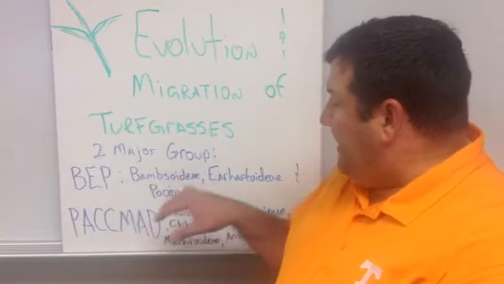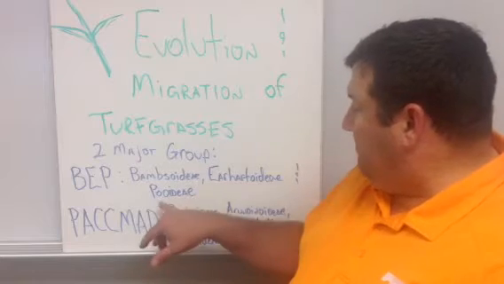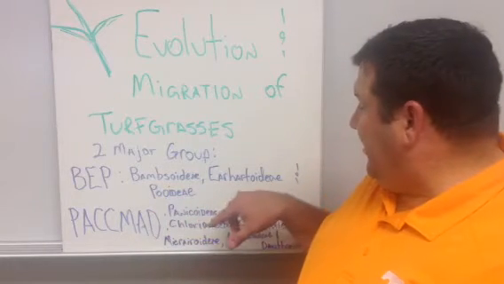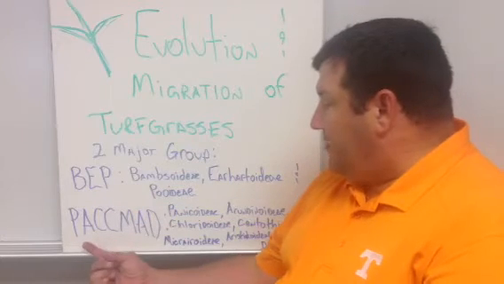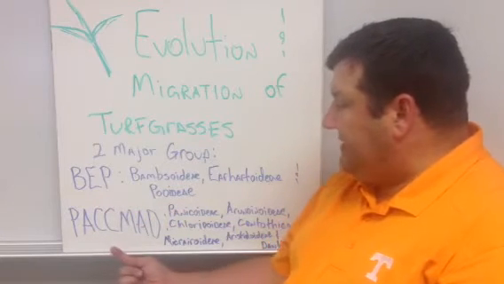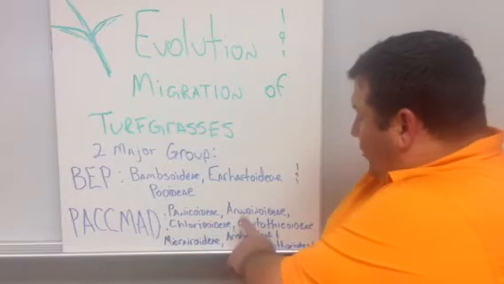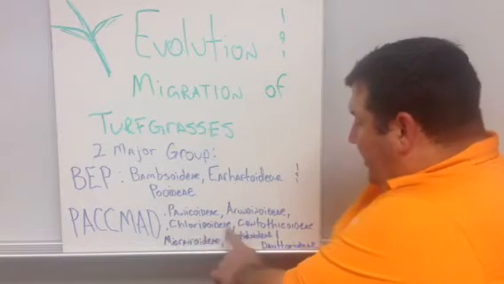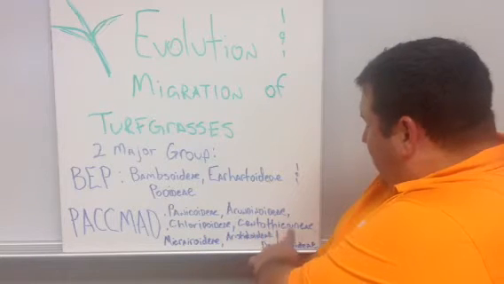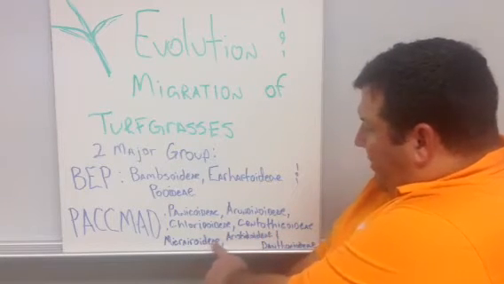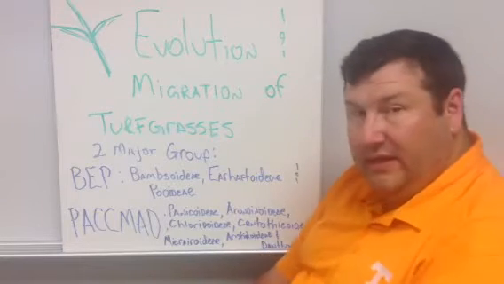The BEP clade, the B, E, and P of the Bambusoideae, the Ehrhartoideae, and the Puideae, was one major group. And then there was the PACMAD group, which was the Panicoideae, the Arundinoideae, the Chloridoideae, the Centothecoideae, the Micrairoideae, the Aristidoideae, and the Danthonioideae.